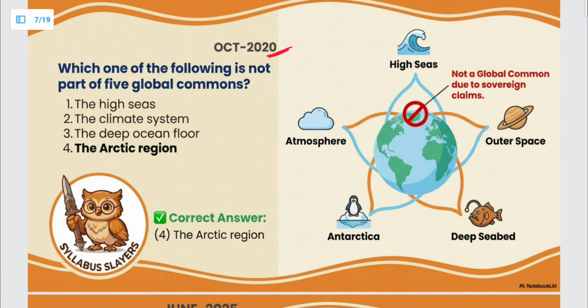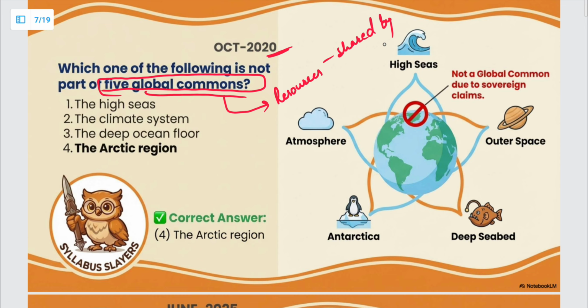Next question is from October 2020. Which one of the following is not a part of the 5 global commons? So I'll just tell you about the global commons. Global commons are the resources in the world which are shared by all the countries, or all of humanity. There are 5 global commons in the world. The first one is high seas. High seas means the portion of the sea which does not fall in the territorial waters or exclusive economic zone of any country.